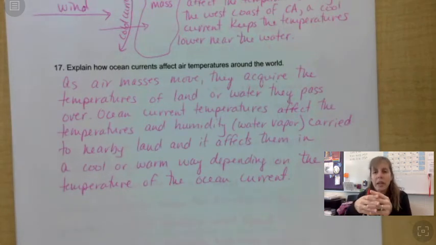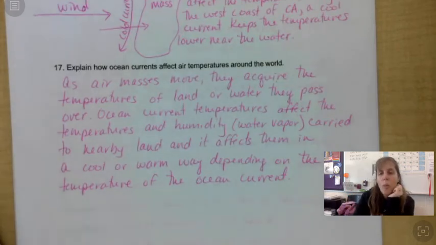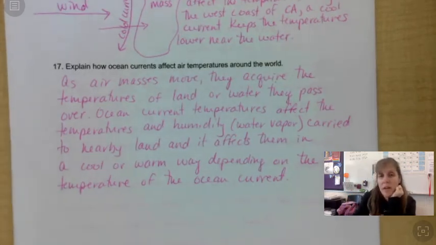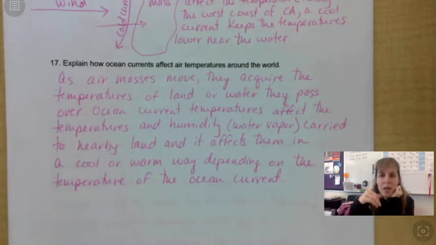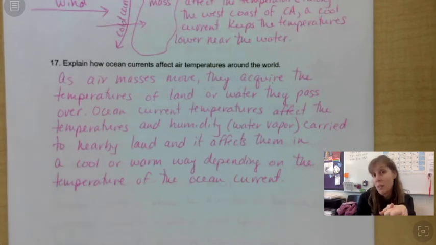If it's a cold area and warm water is headed that direction, it tends to warm up, and water really is kind of a weather moderator. It keeps things nice and mild, not extreme temperature changes, because the water tends to moderate that. Unlike land. Land does not do that.